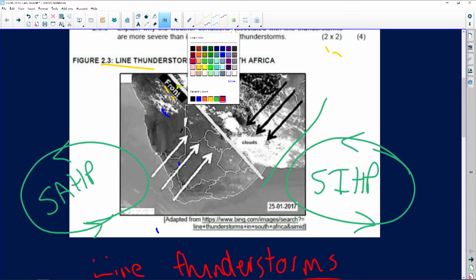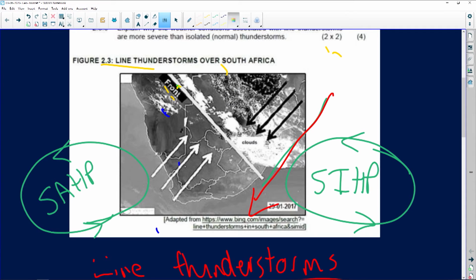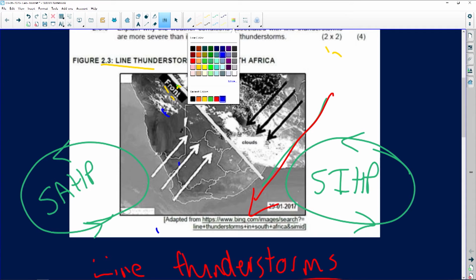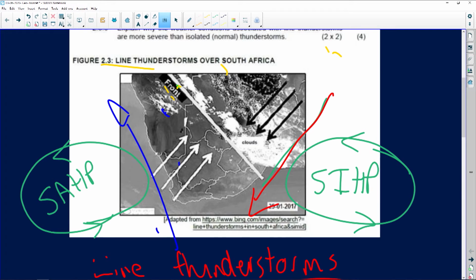We have the warm Mozambique and we have the cold Benguela. We have a low pressure over the interior because we experience warm conditions. It's summer. We looked at the date. The air moves from the high pressure to the low pressure. We know this is dry, cool, and this is warm and moist.